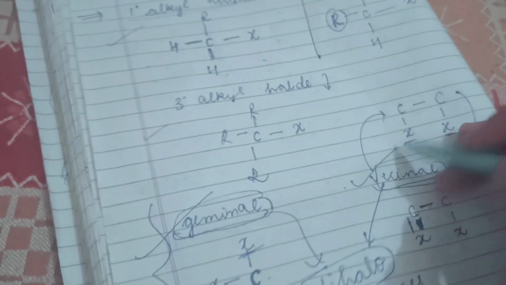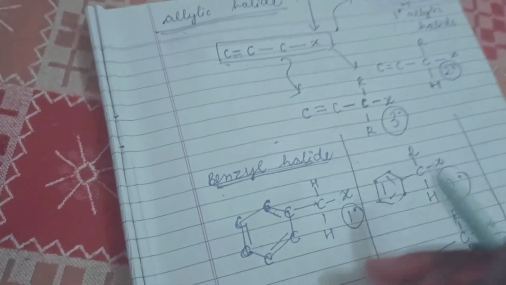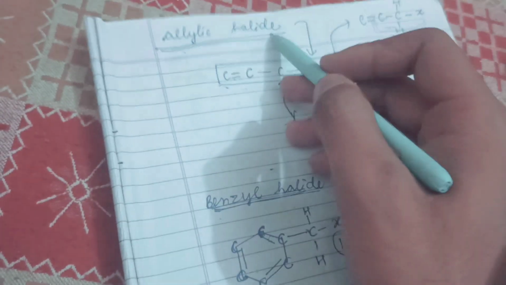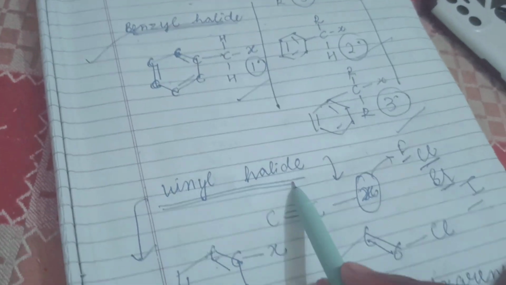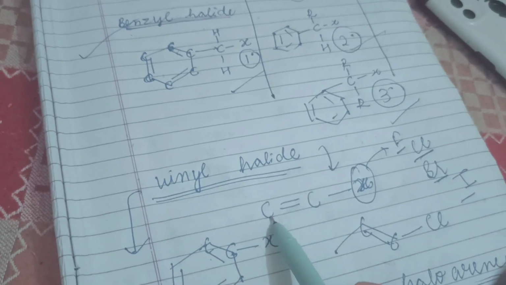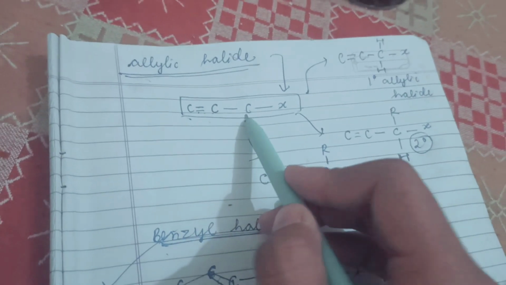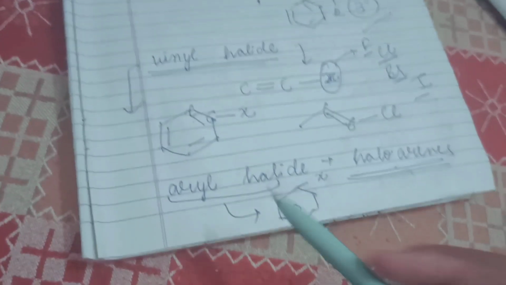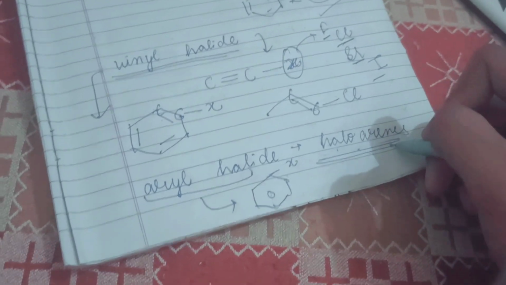That was geminal and vicinal. I hope this is very much clear to you. Then we discussed allylic halide, primary, secondary, tertiary. Then benzyl halide, primary, secondary, tertiary. Then vinyl halide. Vinyl halide means कार्बन कार्बन के डबल बॉन्ड के साथ ही हैलोजन जुड़ा हुआ है. In the case of allylic, it was कार्बन कार्बन डबल बॉन्ड के नेक्स्ट कार्बन पे हैलोजन जुड़ा हुआ है. We then discussed the meaning of the word haloarenes, which was already discussed before also.